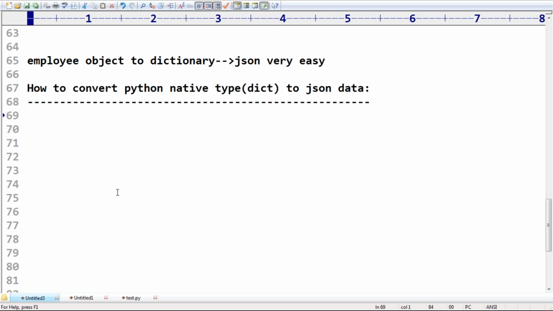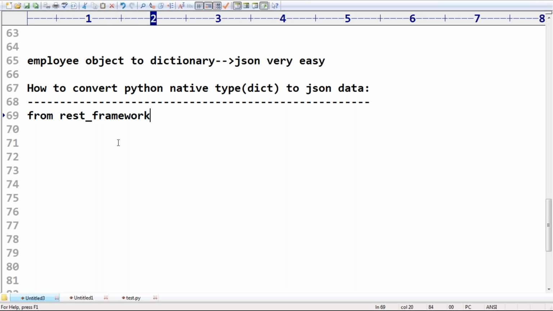From REST framework, there is one class, JSONRenderer. Remember this. Don't get confused, since we are introducing the terminology for the first time; next time onwards it will become very easy.